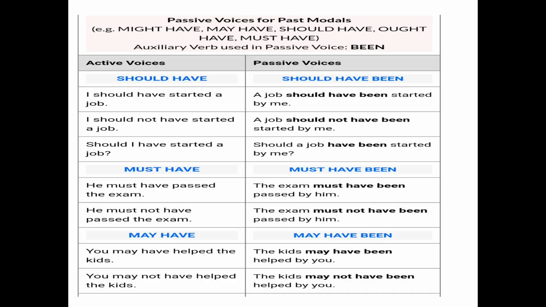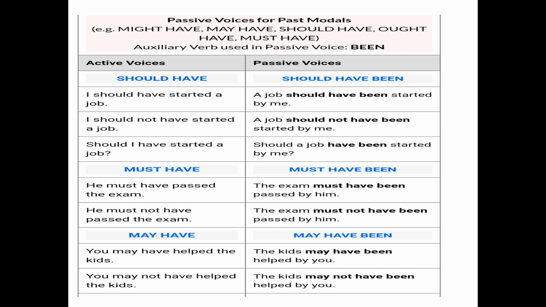As you can see more examples here. Should have become should have been. Must have become must have been. May have become may have been. Now as you can see the examples, I should have started a job. So should have is given here. So should have been plus verb third form we use. So we write like this: A job should have been started by me.